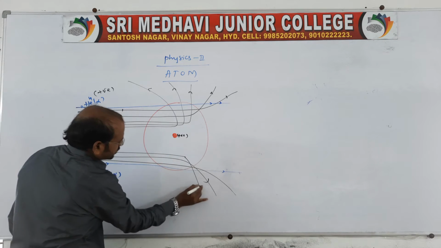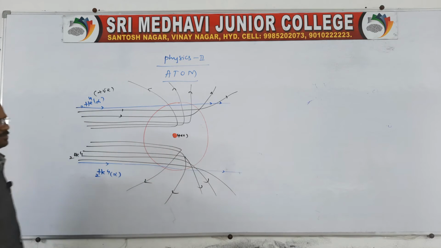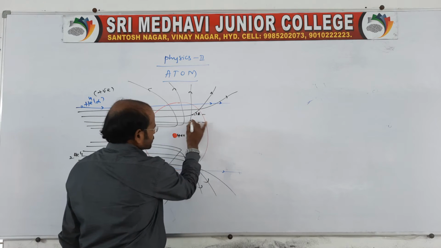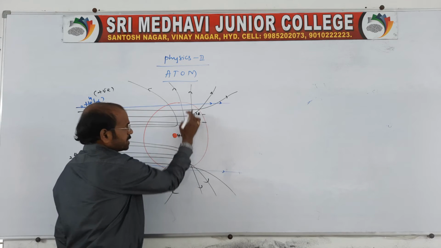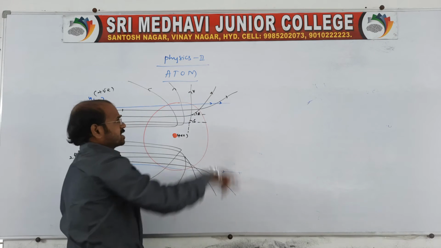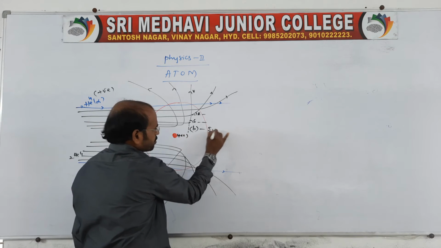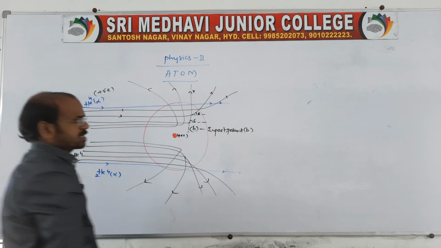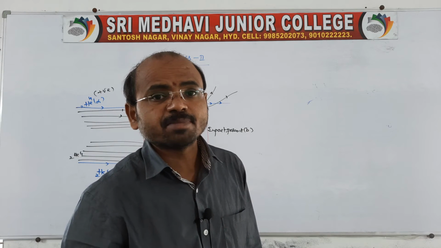There will be an angle of deflection. The perpendicular distance between the nucleus and the velocity vector is what we call the impact parameter, b.